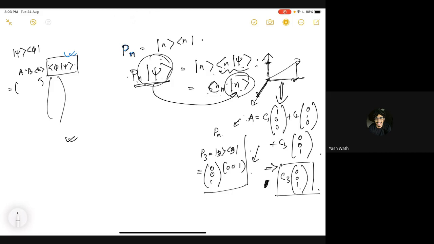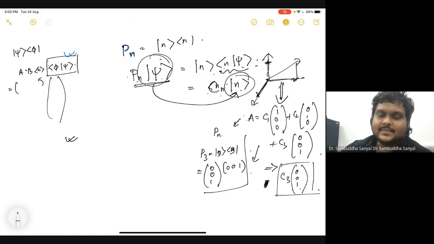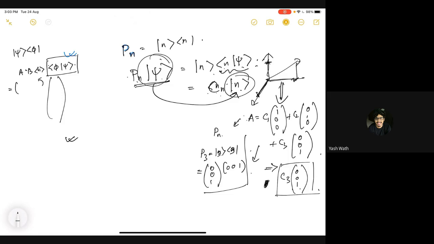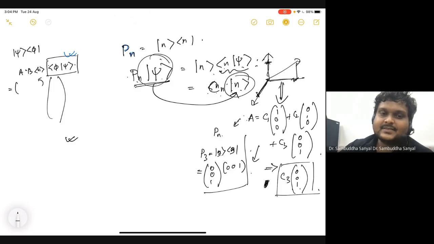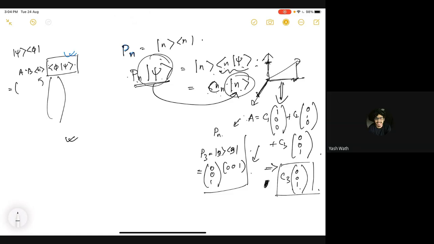Sir, that Pn is a matrix, right? Pn is a matrix. Yes. And then you added some psi there, and then that just became the dot product. No, Pn is a matrix. So when I multiply a matrix with a vector, what do I get? A vector, right? Yeah, you get a vector, but ket n bra n is a notation for a matrix, right?